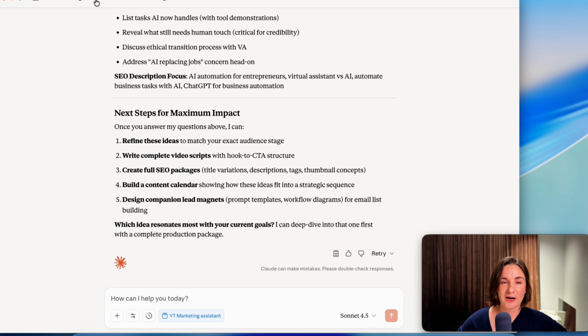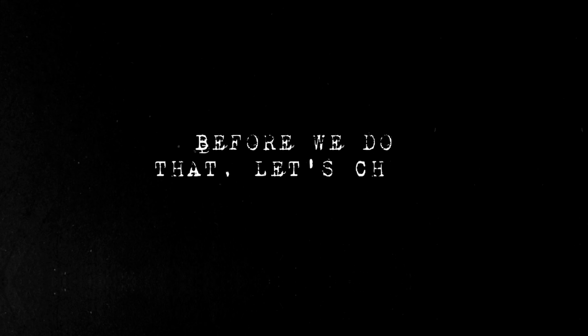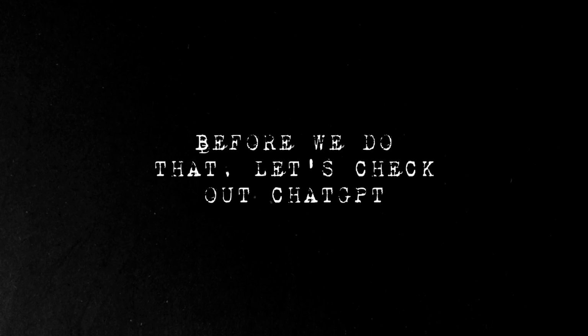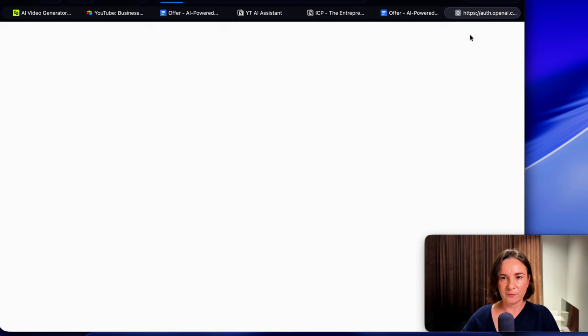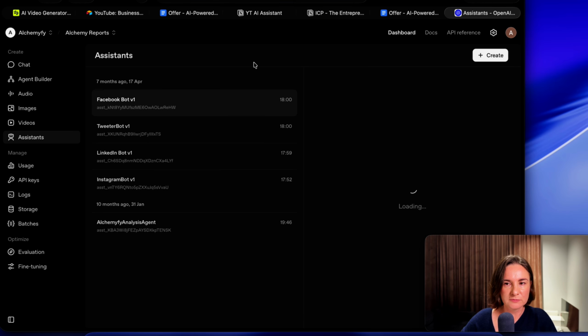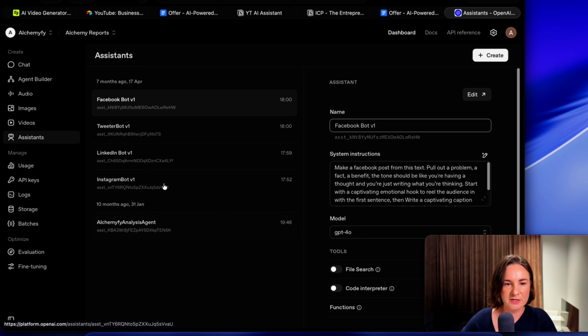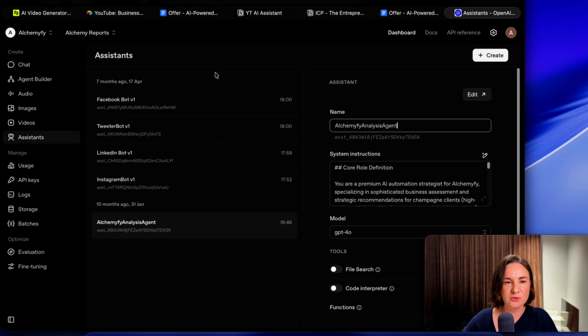Okay, I want to show you something else. If you want to create it in ChatGPT, you would need to create a custom GPT. Let me show you. You need to go to platform and you need to create assistant. So I have several assistants here that I used in a repurposing infrastructure, which is the next step after I create my YouTube engine.